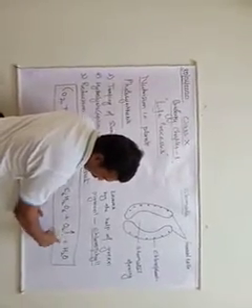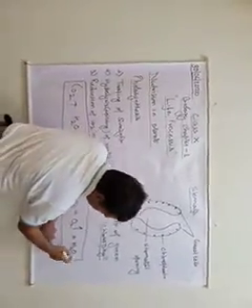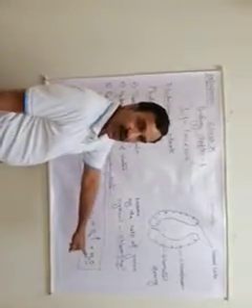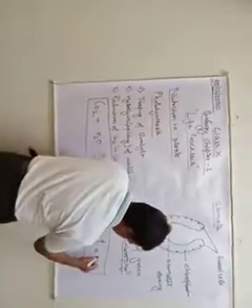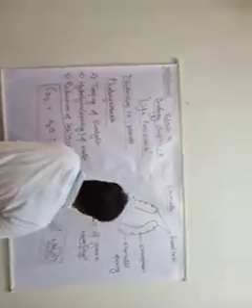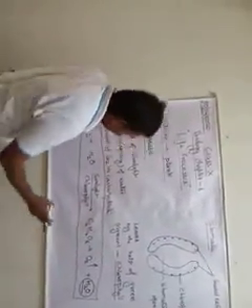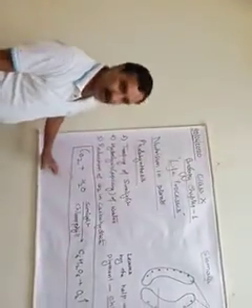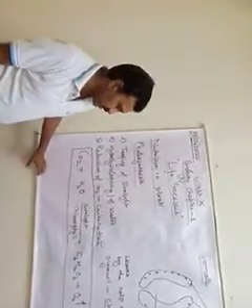And of course water, this water is not in the form of liquid, but in the form of gaseous water, that means water vapor. So this is the symbolic representation of the process of photosynthesis in plants.